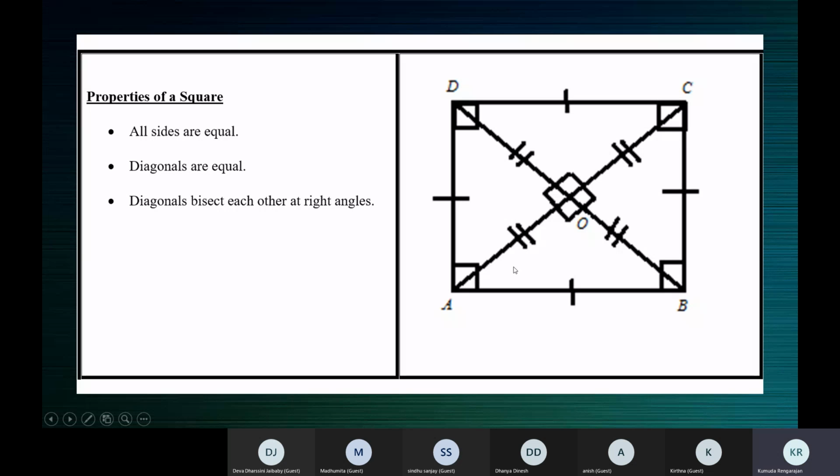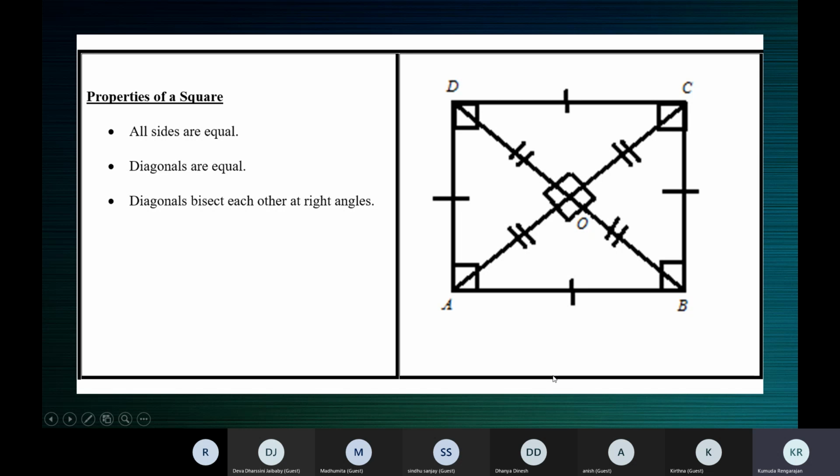Adjacent sides will have a common vertex. Now, when you say AB and BC, B is the common vertex. Opposite sides will not have a common vertex. Opposite sides, see here, AB and CD. The four vertices are A, B, C, and D. Opposite sides will not have a common vertex.